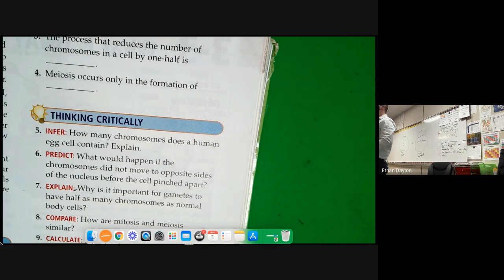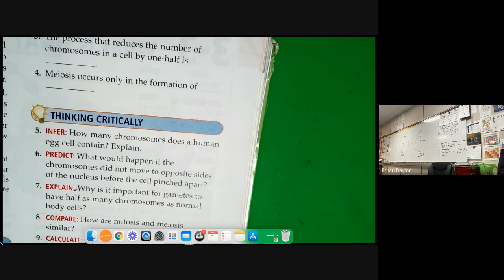Go ahead, Avery. If they didn't move to opposite sides of the nucleus, if the chromosomes didn't move before they pinched apart, they'd be right in the middle, right? Yeah, so the DNA would be squished. You might be left with not the same number of chromosomes in one nucleus as the other. You might be left with different numbers of chromosomes. You might have chromosomes that get split, stuff like that. You could put that in there. I kind of got what you're saying, Brock.